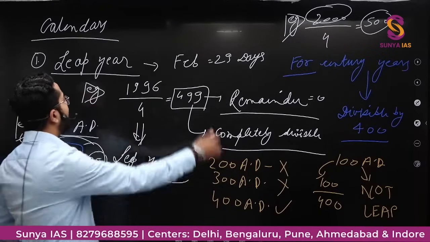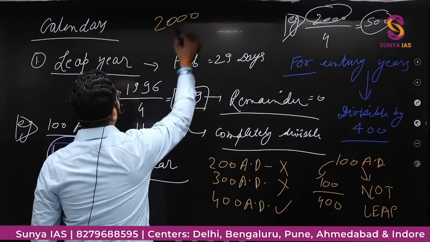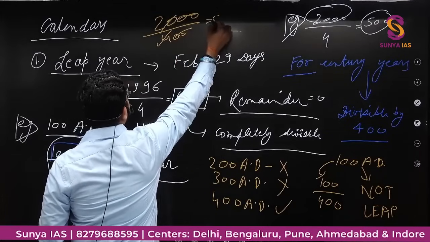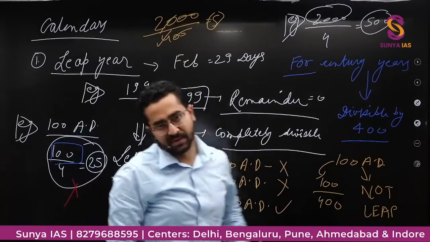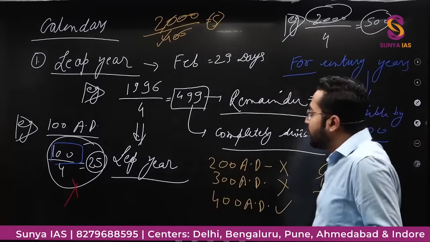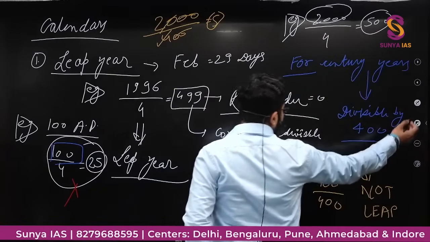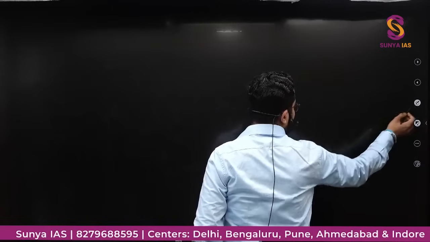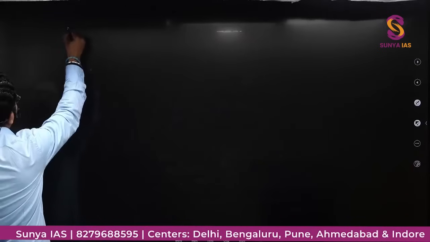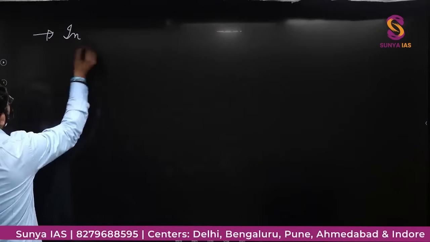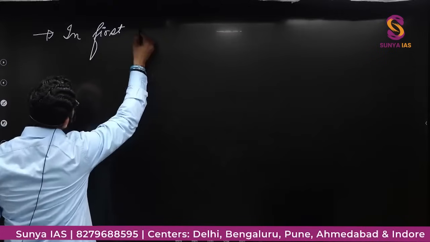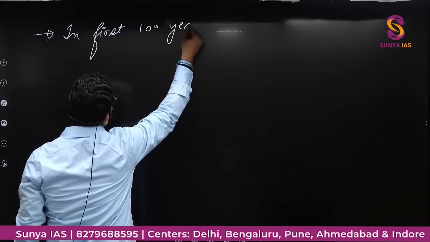So if I see year 2000, we will divide 2000 by 400, it is completely divisible, hence year 2000 is a leap year. Did you get the point? This was the concept of leap year. So if I see that in the first 100 years, there will be how many leap years?